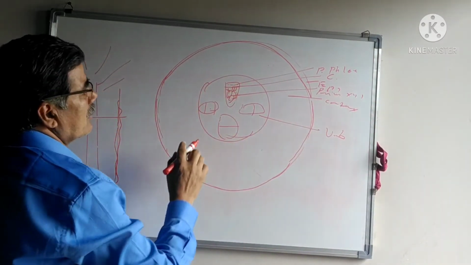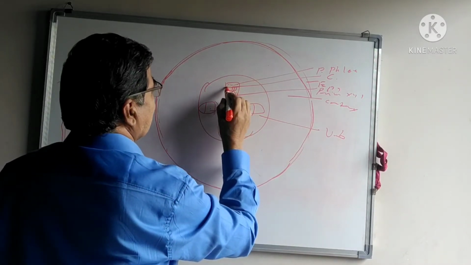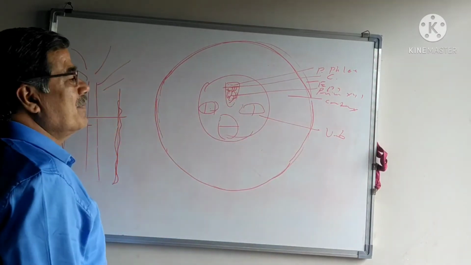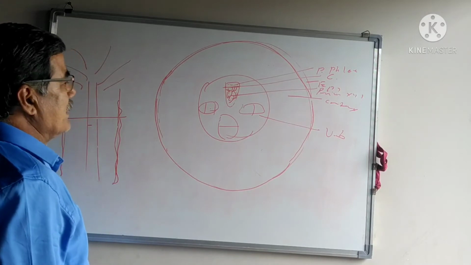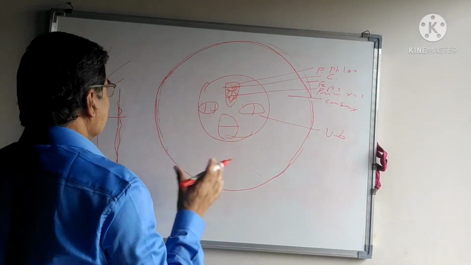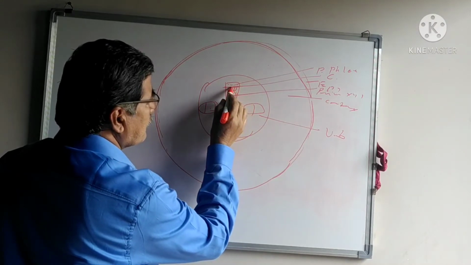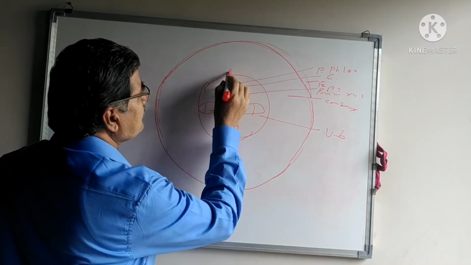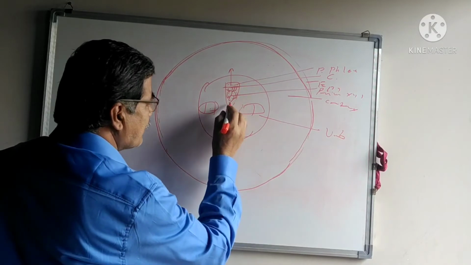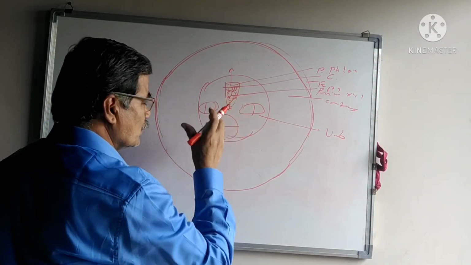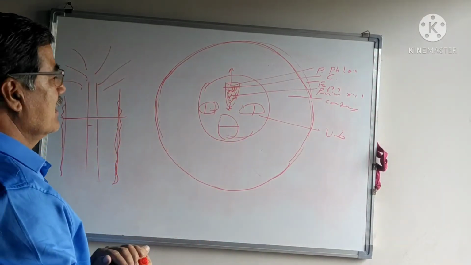The vascular cambium becomes more active, and as the growth passes, the primary phloem is pushed towards the outer side and the primary xylem is pushed towards the inner side.